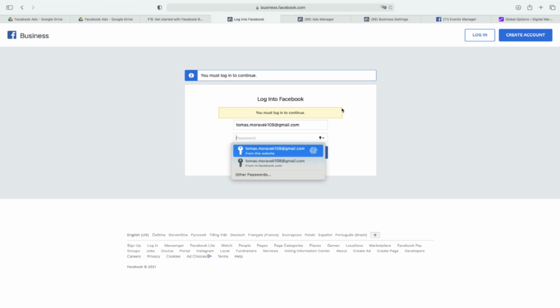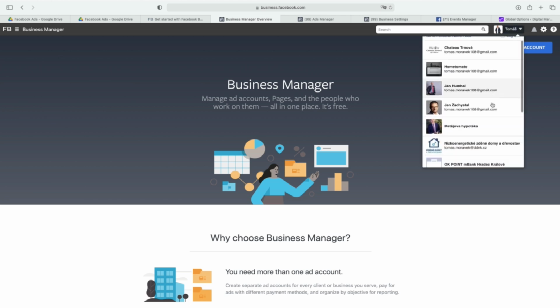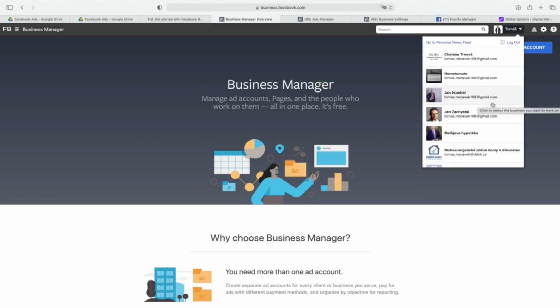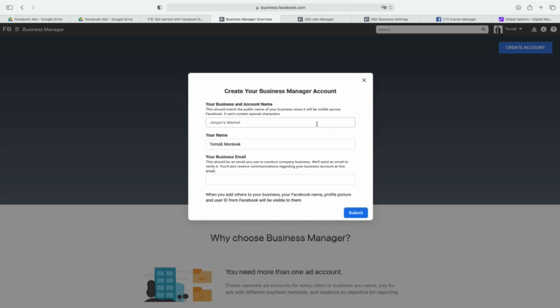So I will just now log into Facebook. And what will happen next? As you can see, now I am logged in as me, and there are many businesses, but I will talk about this later. But you need now to create an account. And you just fill in your business and account name. This should match the public name of your business, your name and your business email.